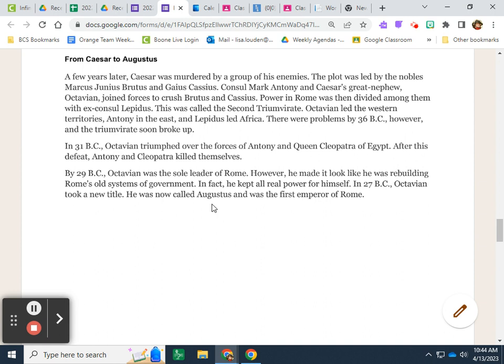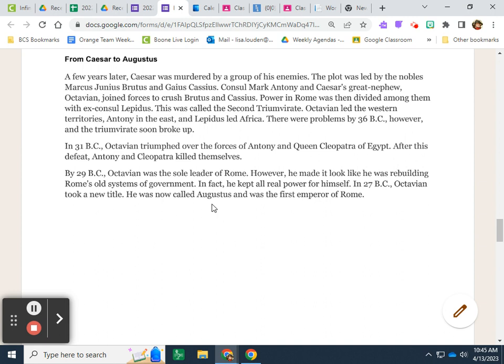From Caesar to Augustus. A few years later, Caesar was murdered by a group of his enemies. The plot was led by the nobles Marcus Junius Brutus and Gaius Cassius. Consul Mark Antony and Caesar's great nephew Octavian joined forces to crush Brutus and Cassius. Power in Rome was then divided among them, with ex-consul Lepidus.